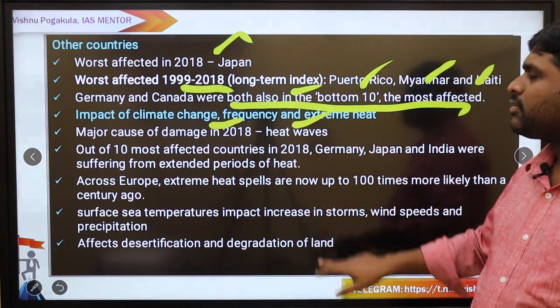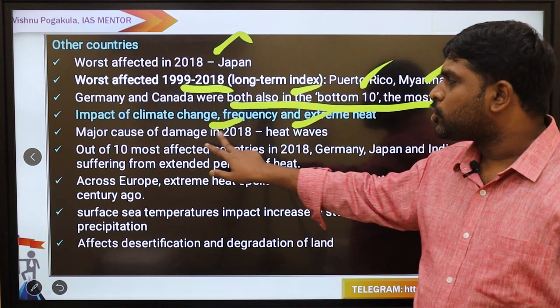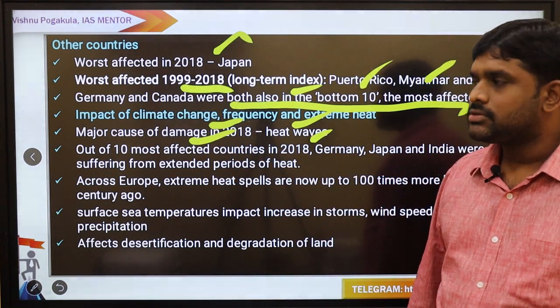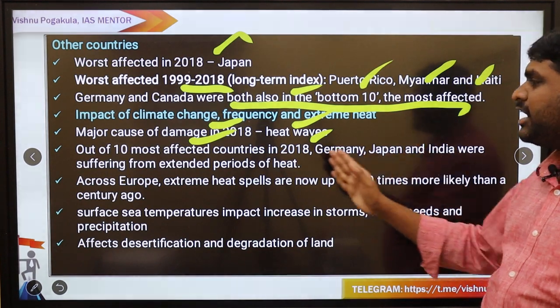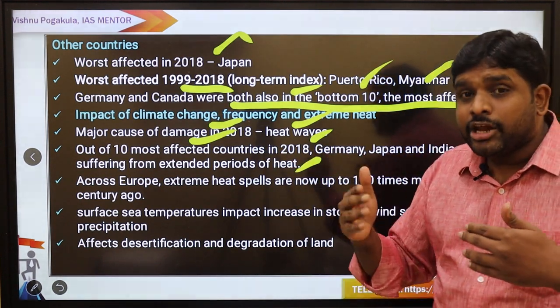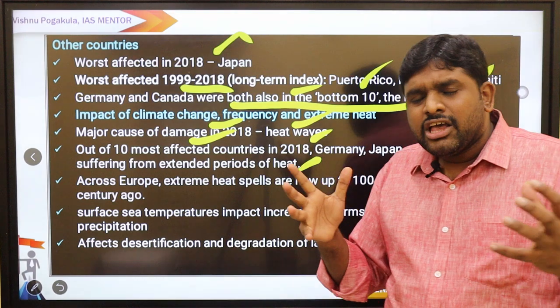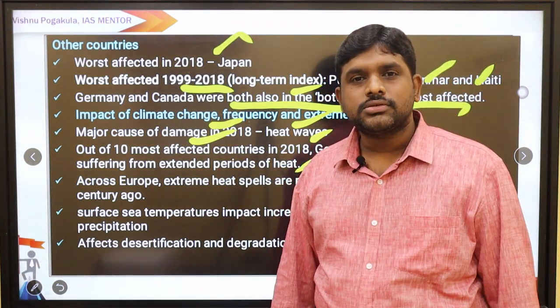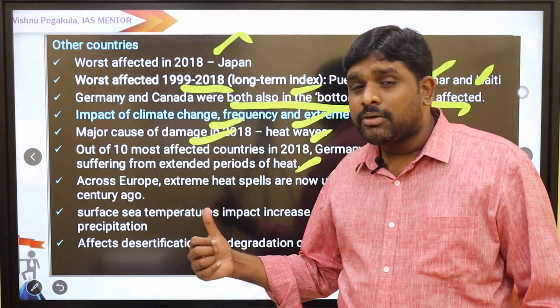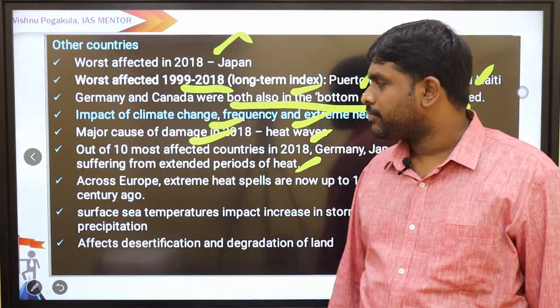Impact of climate change: frequency of extreme heat. The major cause of damage in 2018 is heat waves. Out of the 10 most affected countries in 2018, Germany, Japan and India were suffering from extended periods of heat. So 2018 was a vulnerable year for India because of climate related issues, and so we got our position as 5th.